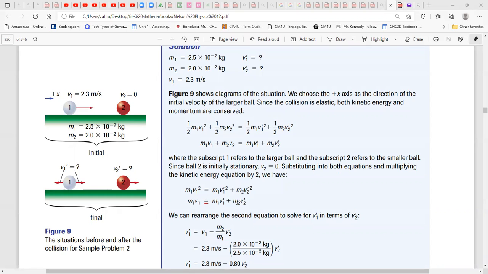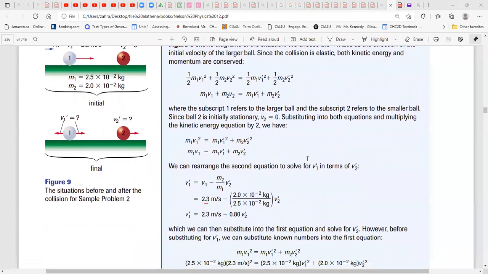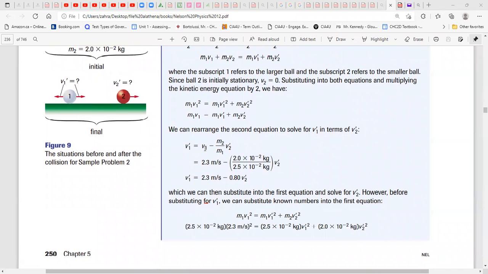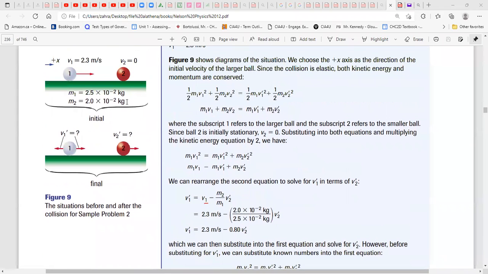Now from the second equation, we can rearrange for V prime 1. So move M2 V prime 2 to the other side, it becomes negative, and you divide each term by M1. If you do that, this M1 cancels, and this becomes M2 over M1. This is what we have. Now, since we have these numbers, we can just put them in. So we have V1, which is 2.3. We have mass 1, mass 2, we divide, and here is V prime 2. So we have V prime 1 in terms of V prime 2.